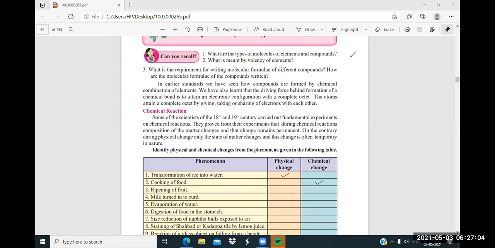Symbols of elements are required. How are the molecular formulas of the compounds written? This question I am leaving for you. Now you have to find its answer.